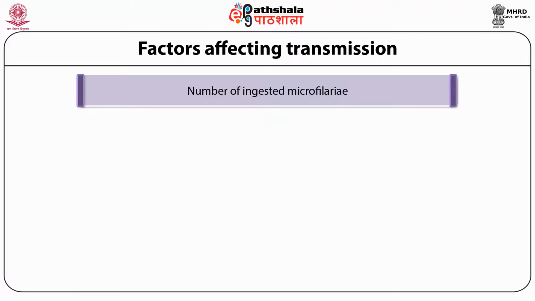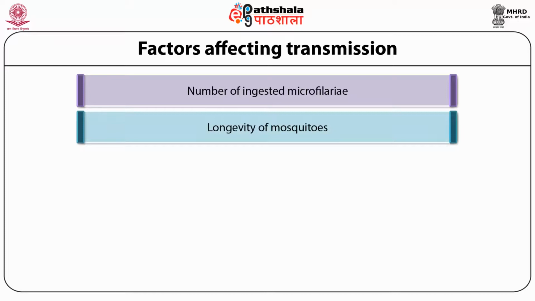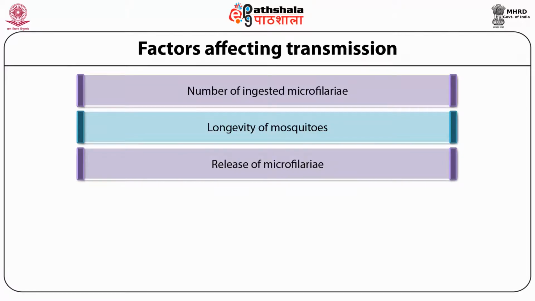Similarly, the transmission depends upon the longevity of the mosquito. You studied that the development of microfilariae in the body of a mosquito takes about 2 weeks. Thus, only those adult mosquitoes that have more than 15 to 20 days of longevity will be able to contribute to transmission of the parasites. Further, as the mosquito does not inject the third larval stage into the human body but deposits them on the skin near the puncture, the larvae may not enter the human body until they find their way into the bite wound.